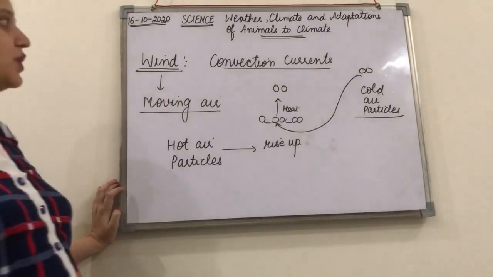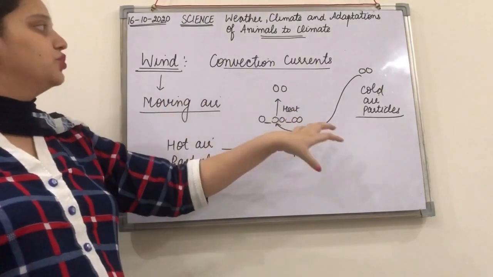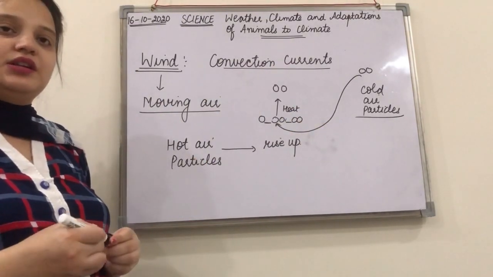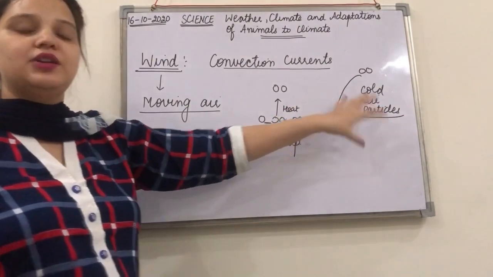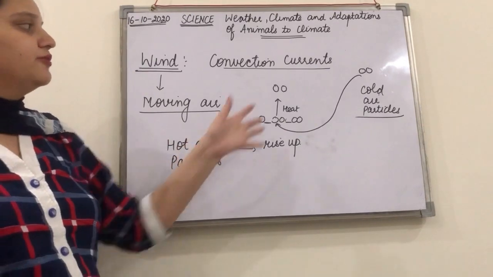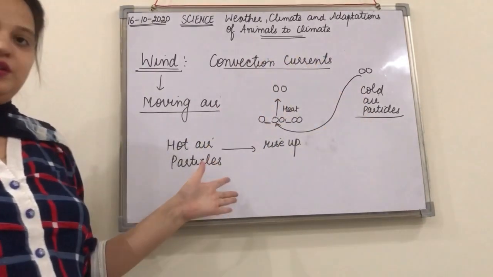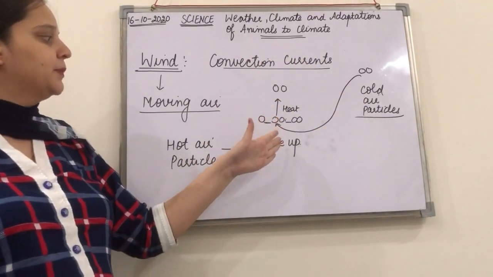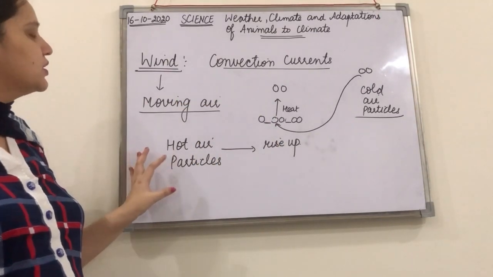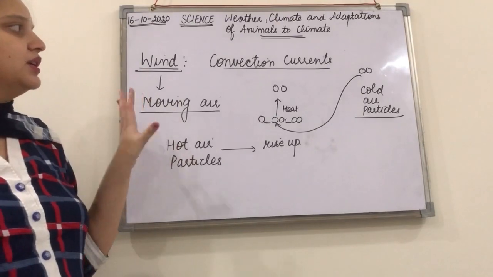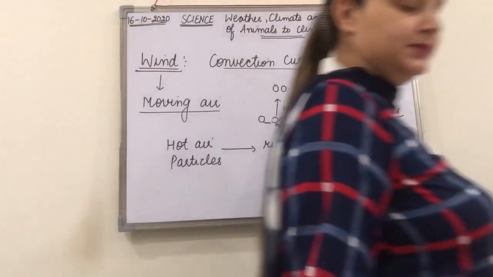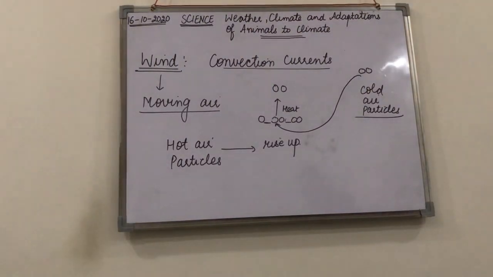So in this way the wind blows due to the setup of convection currents. The convection currents set up from the cold air side to the hot air side, right? So the air starts moving from the colder end to the hotter end to take the place of the hot air particles that rise up. In this way the wind basically affects the weather.